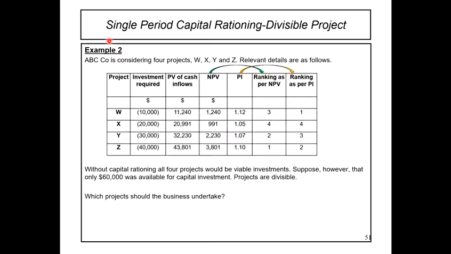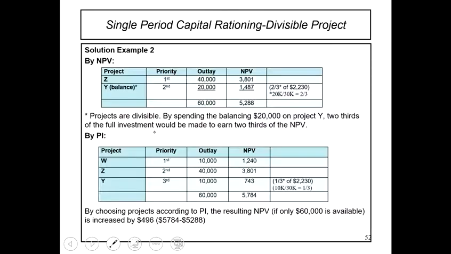So kita dah pun invest dalam 50,000. So kita ada lagi balance 10,000, which mean 33% lah kita akan invest dalam Y. Okay, tengok solusi dia. Ni dia bagi example based on NPV, tetapi disebabkan dia ialah project divisible, so tak boleh lah guna highest NPV. So kita akan tengok highest PI W, X, Y. So Y ni hanyalah 33%, 1/3. Kita akan invest dalam tu. So macam tu je lah.